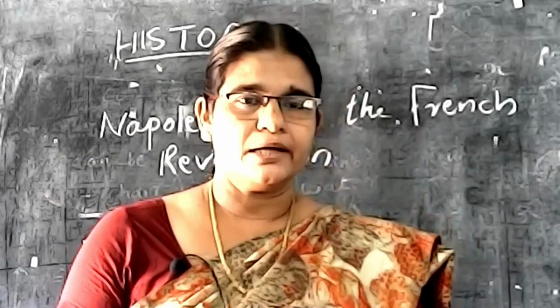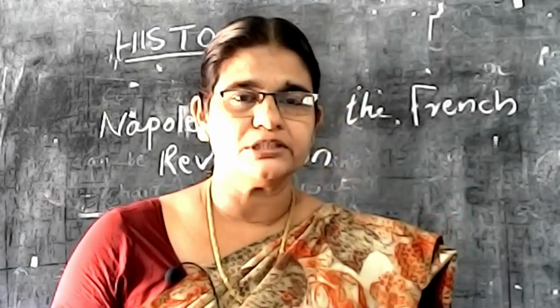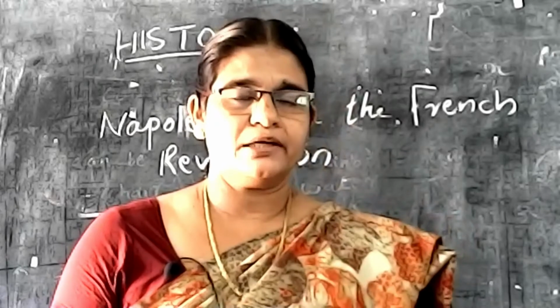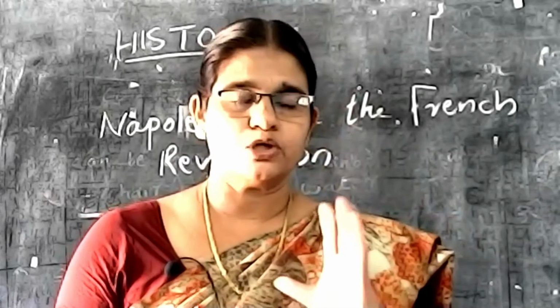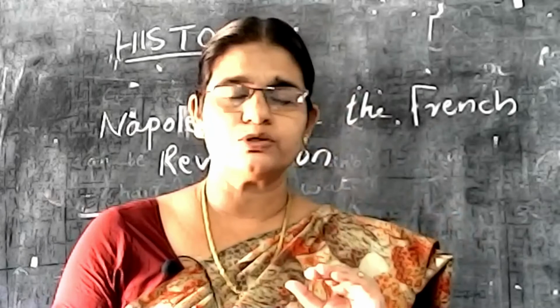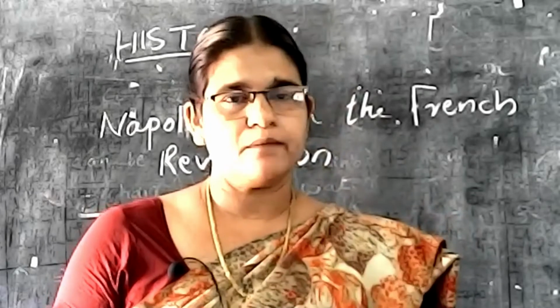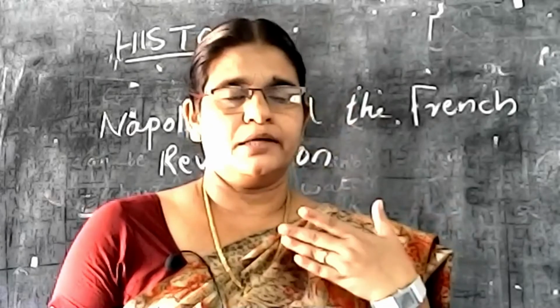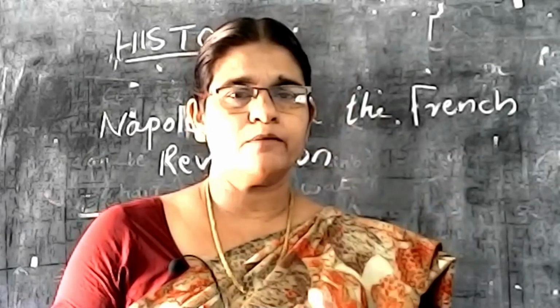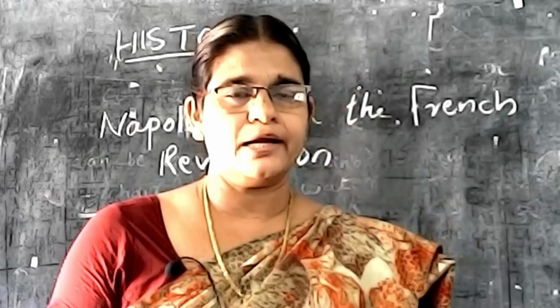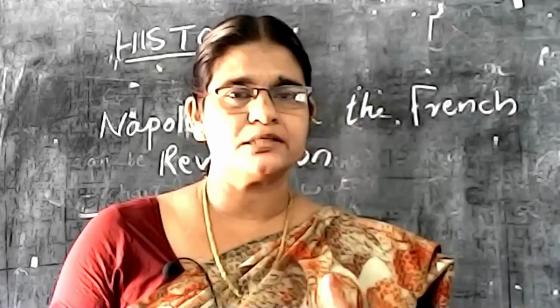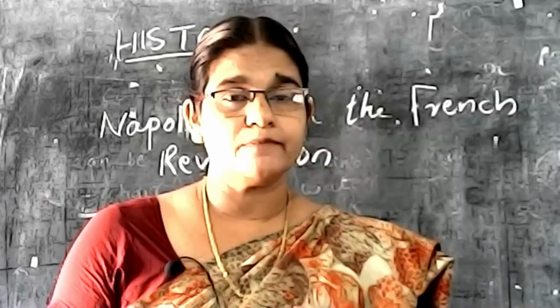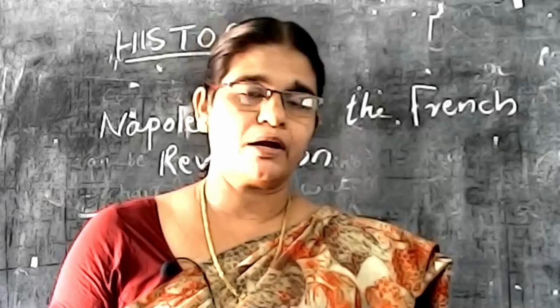So what we saw is that after the French Revolution, they formed one constitution of France, but that constitution could not function properly. At that time, in 1799, Napoleon came and overthrew the directory and captured the power of France, and he declared himself the first emperor of France.